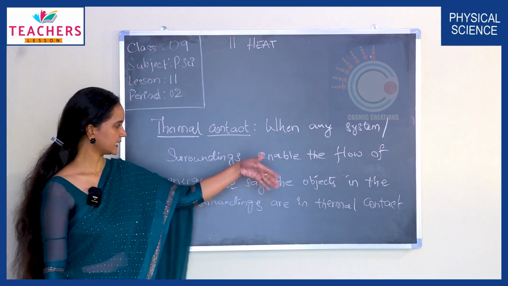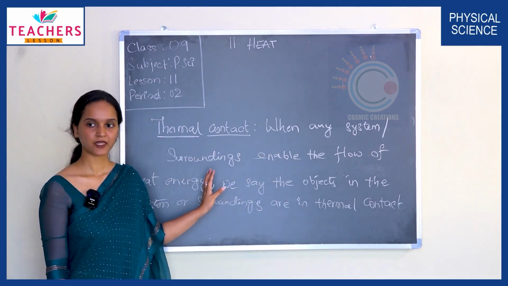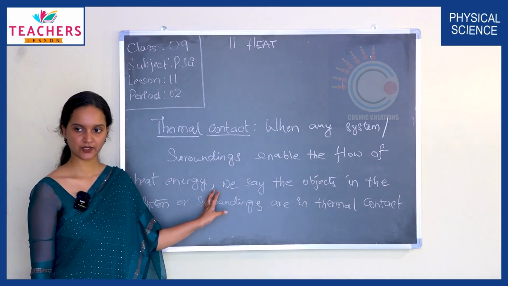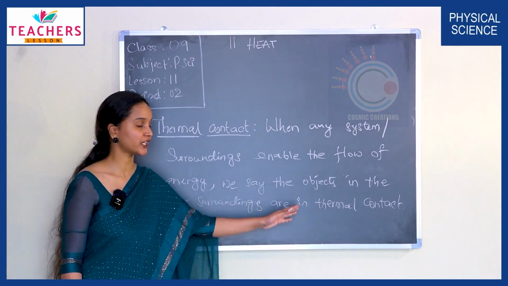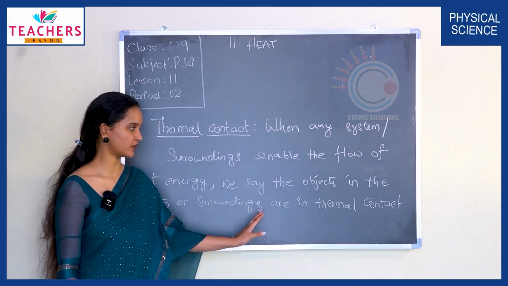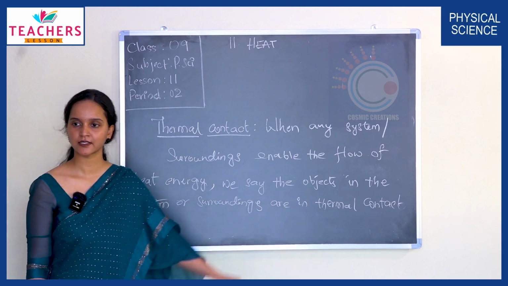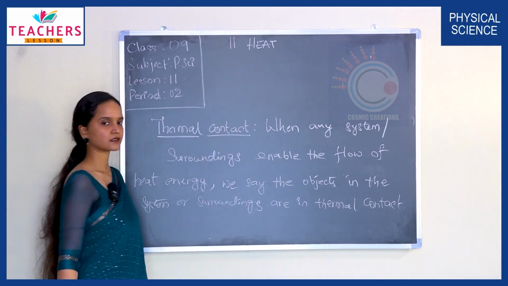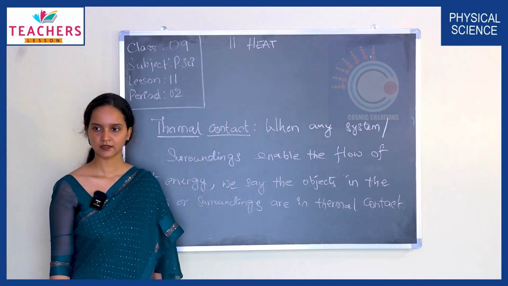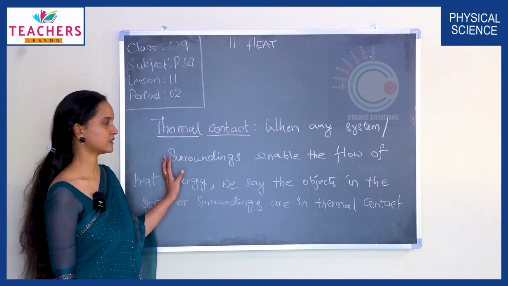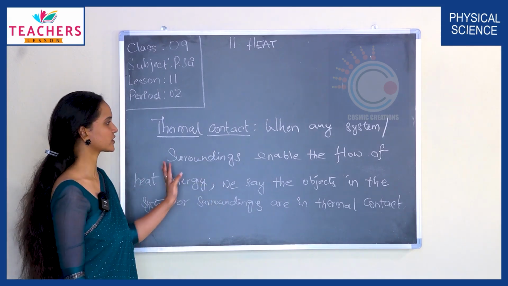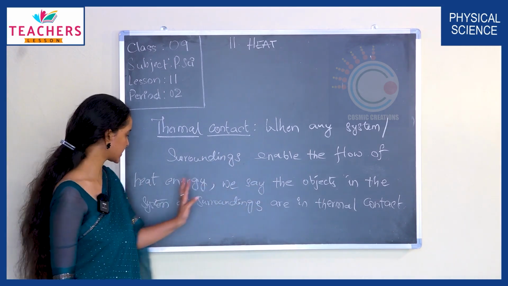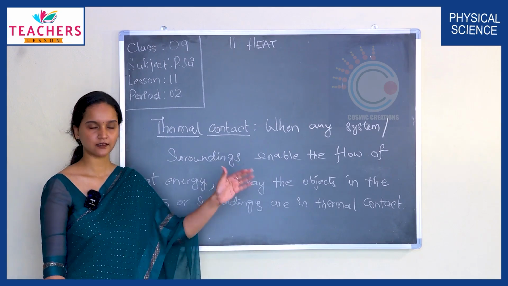See, when any system or surroundings enable the flow of heat energy, we say the objects in the system or surroundings are in thermal contact.